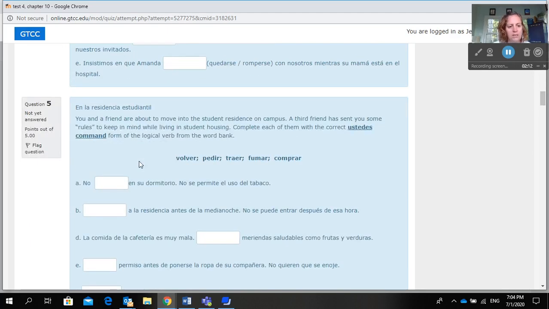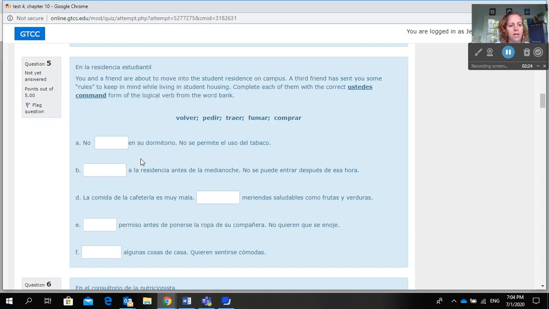Then in la residencia estudiantil, you and a friend are about to move into the student residence off campus. A third friend has sent you some rules to keep in mind while living in student housing. Complete each of them with the correct ustedes command form of the logical verb for the word bank. So you're making a command and you're doing it in the ustedes form. So you'll take one of these verbs and use it in each of these blanks